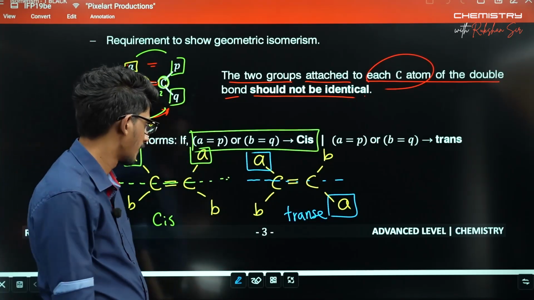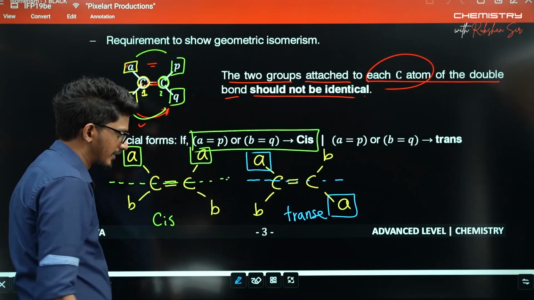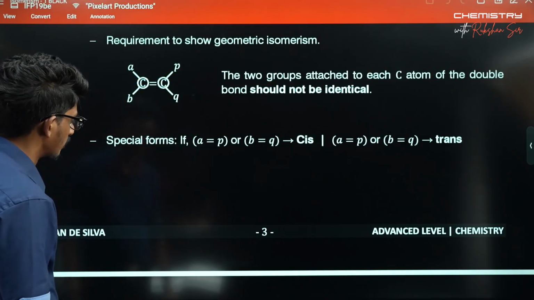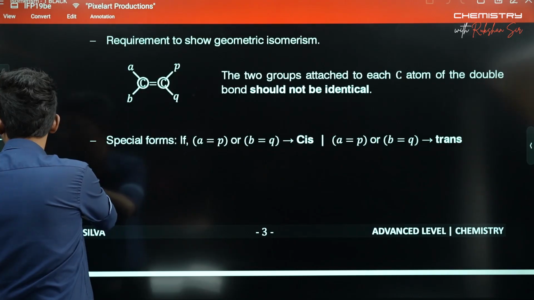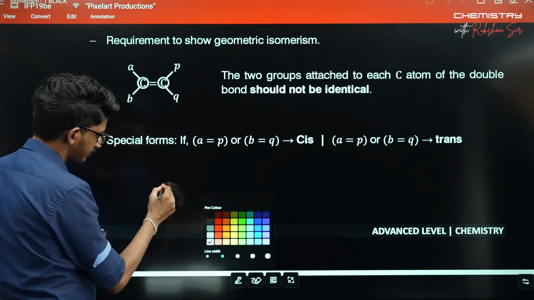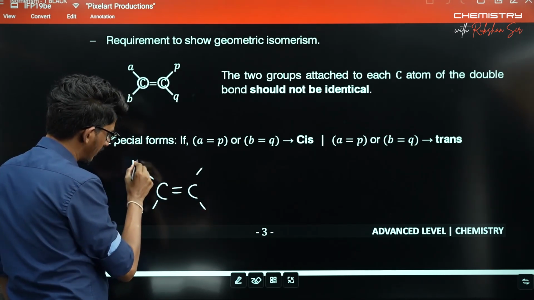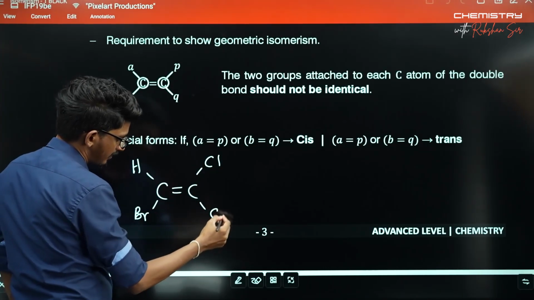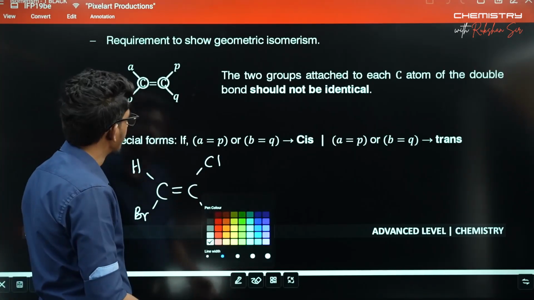Right? Okay. There could be instances without such a situation, right? See, not all the geometric isomers come under cis and trans. This kind of situation. You can have a molecule like this: H is there, Br is there, Cl is there, CH3 is there.